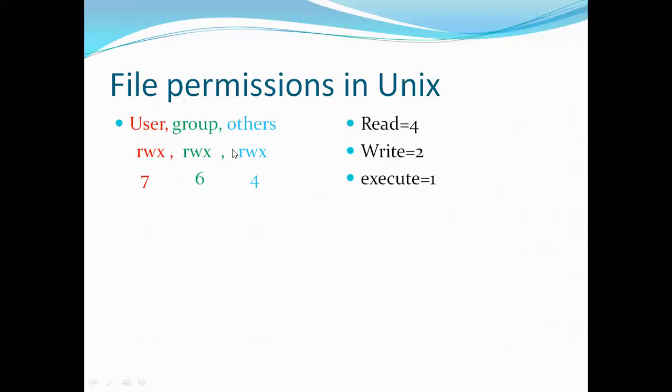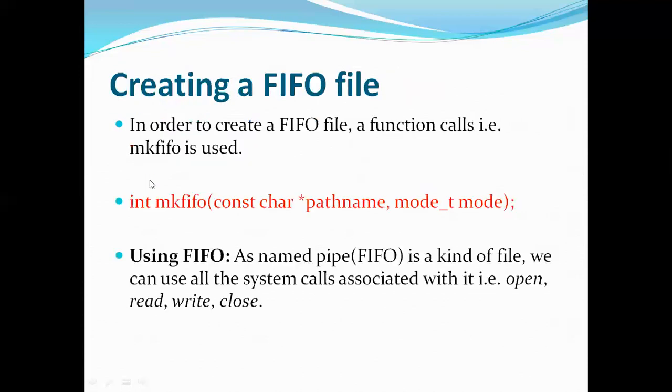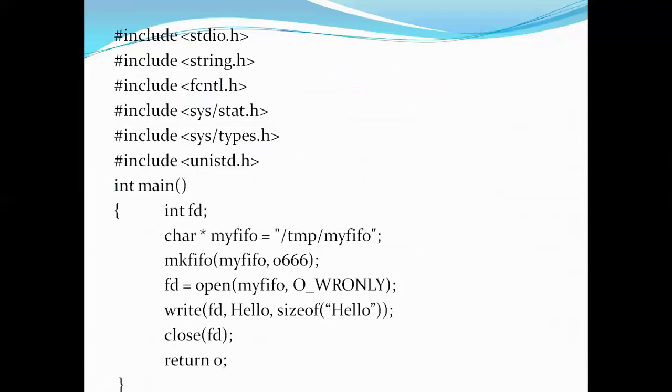So likewise we have to understand. Every file is associated with a 3-digit number, actually a 4-digit number. The first digit will be 0. The remaining 3 digits will show the permissions of that particular file. So this we have to remember. Now let's see a program on this.